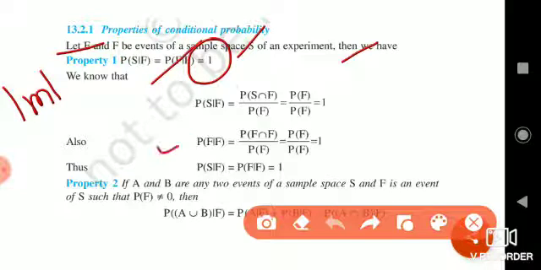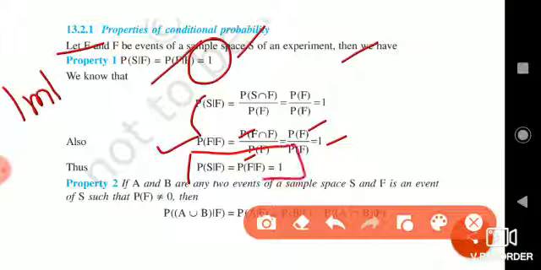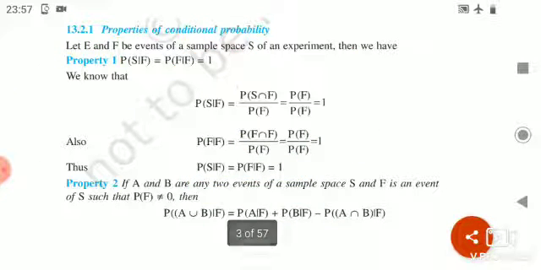In this case also, we have to prove P of F given F. Now, in the above formula we replace S by F, therefore it gives P of F intersection F divided by P of F. But the intersection of the same event is again the event F, therefore P of F divided by P of F is equal to 1. Hence P of S given F is equal to P of F given F is equal to 1. Dear students, I suggest you learn this theorem, which is expected as a 1 mark question in the forthcoming examination.